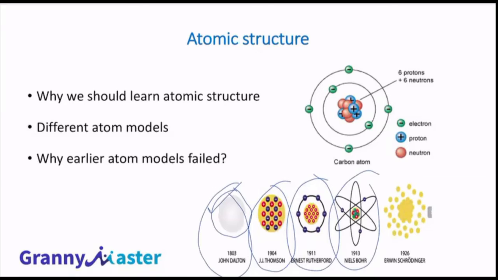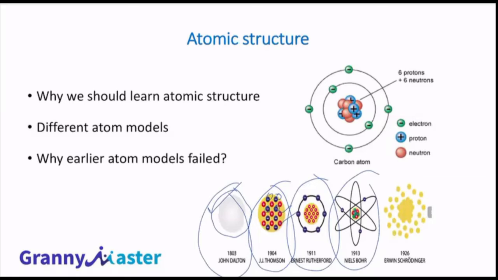So he put forward his atom model, which is known as the plum pudding model. In this model, you can see electrons are like plums in a pudding made up of protons. Can you see neutrons in this model? There are no neutrons in this model, right?